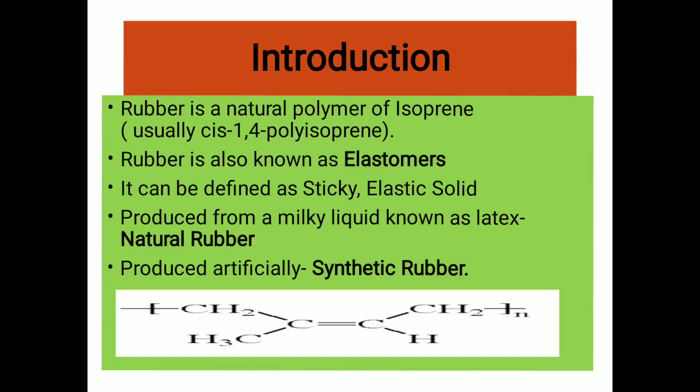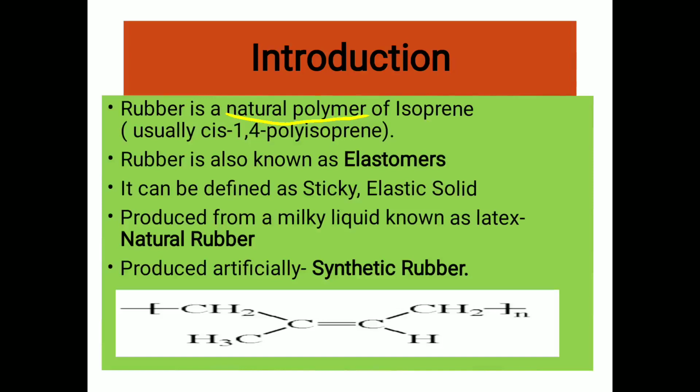First is the introduction of rubber, that means what is meant by rubber. Rubber is a natural polymer. Natural polymer means it is obtained from nature, especially of plant origin, and it is isoprene. Usually it is the cis-1,4 polyisoprene.